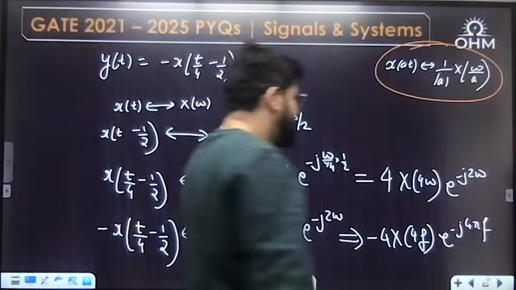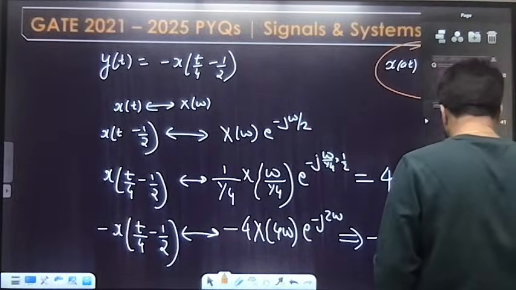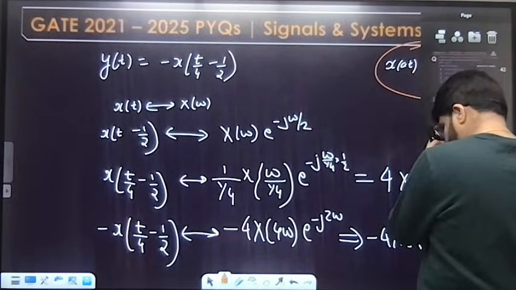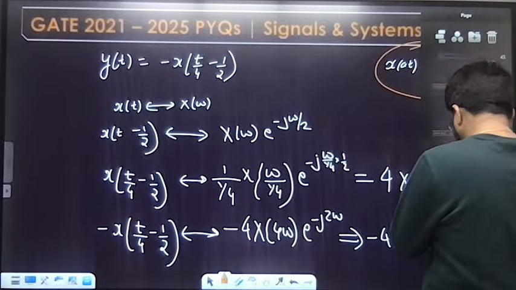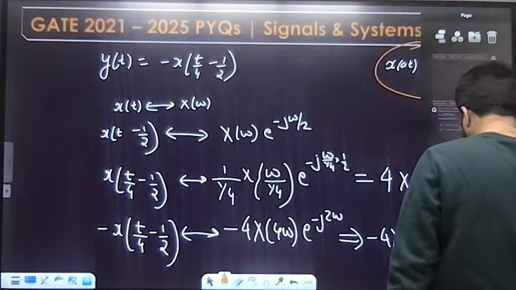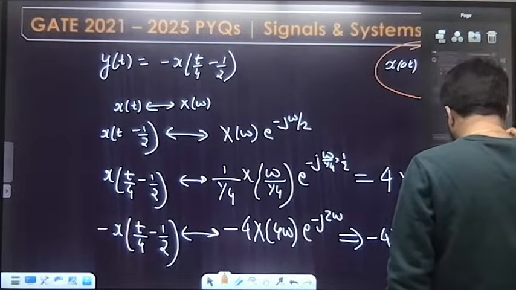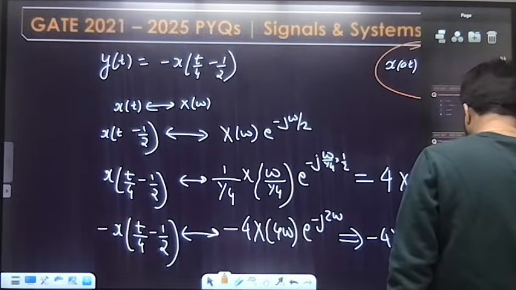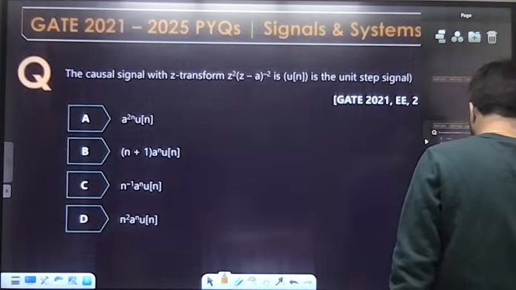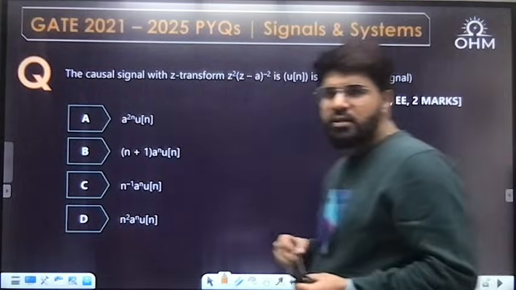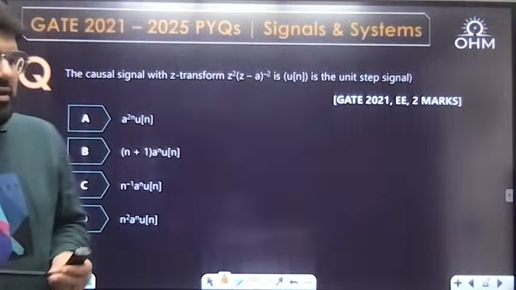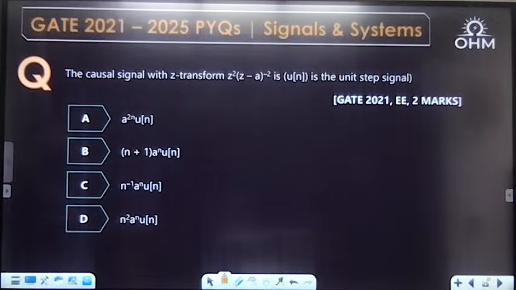Okay, next question. Some good filter questions are expected from Fourier transform. But before that, 1 or 2 very easy questions of Z transform I'll jump to. Very easy, 1 or 2 questions only from Z transform we have seen here.